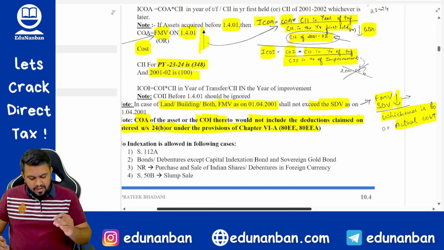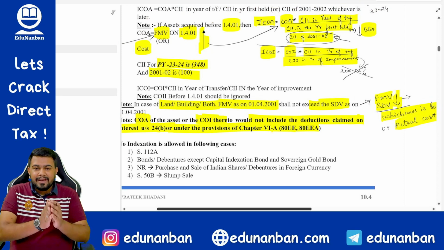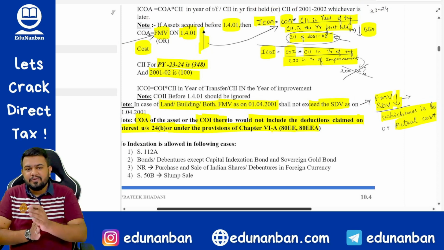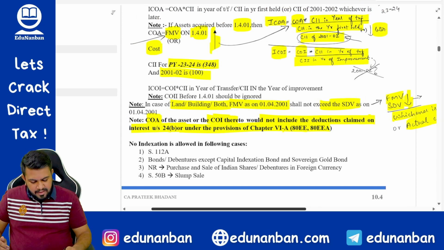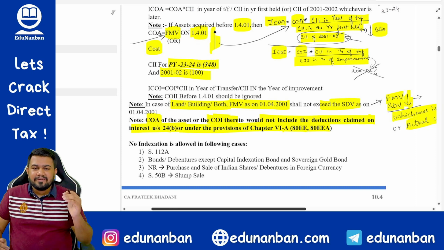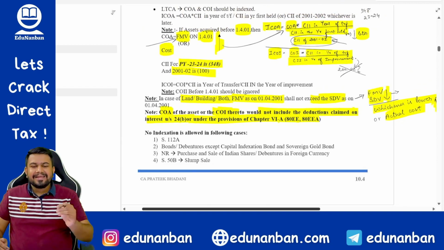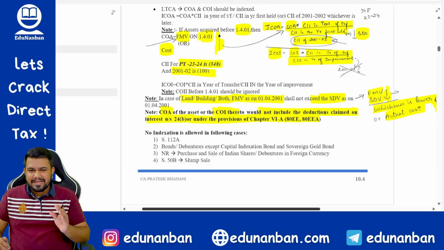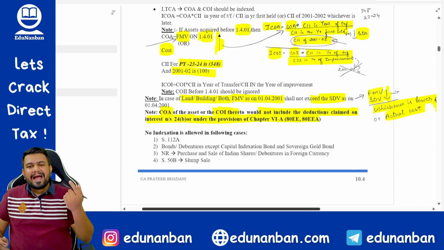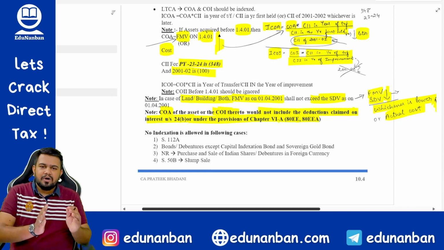In case of land or building or both, if the land or building or both is purchased before 1/4/2001, then you should make sure that the fair market value does not exceed the stamp duty value. Then if at all any interest is claimed as deduction in the Income Tax Act, such interest you should not add it in the cost of acquisition or cost of improvement.